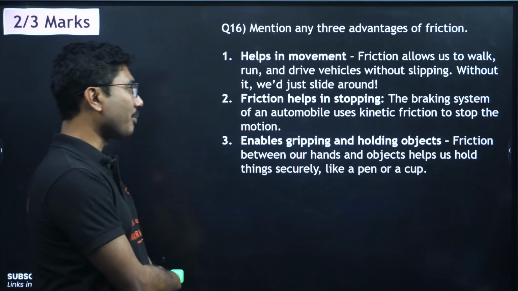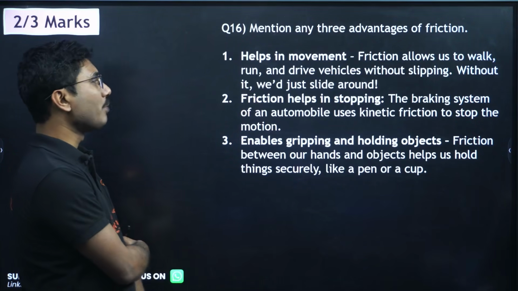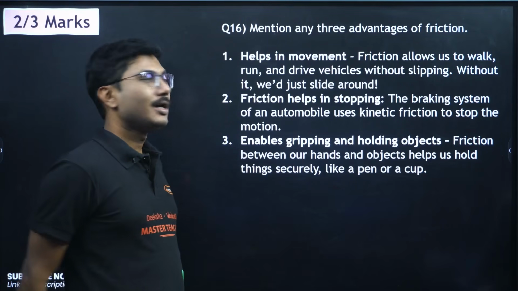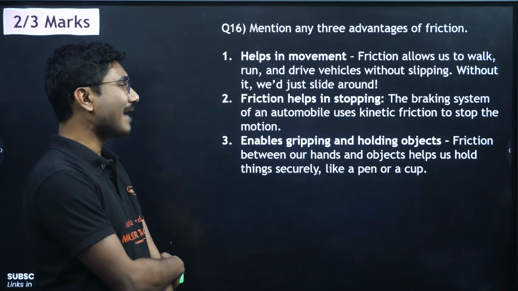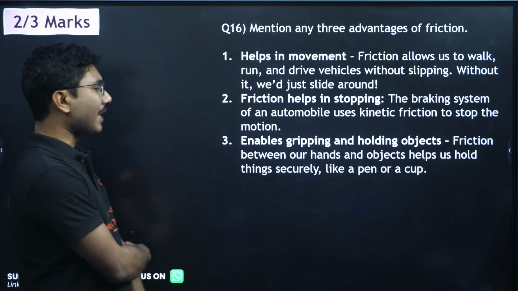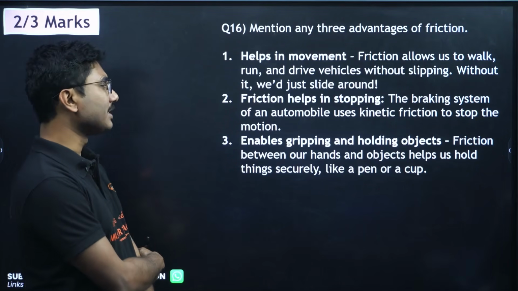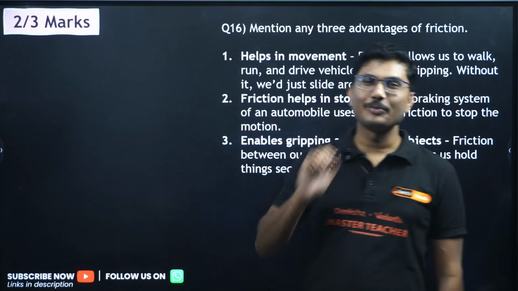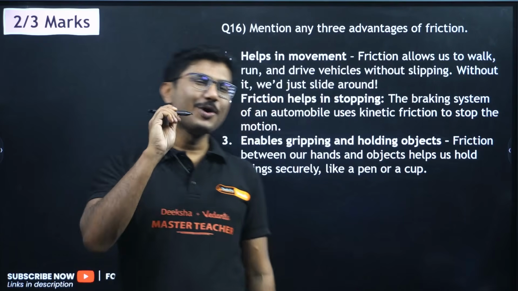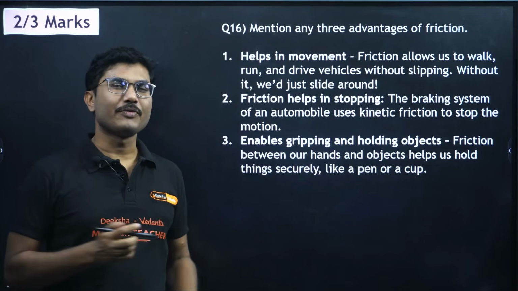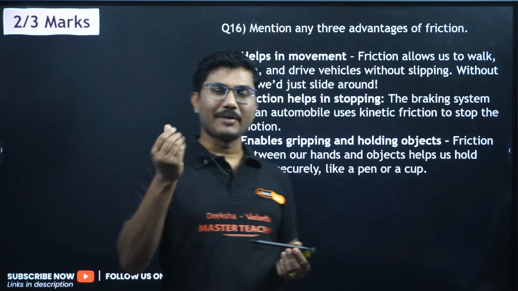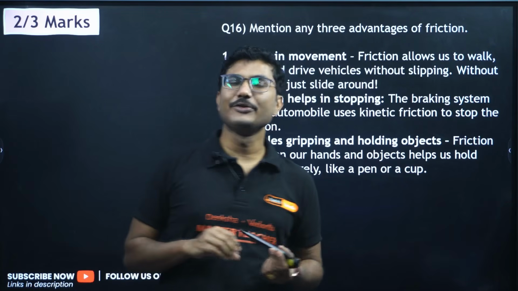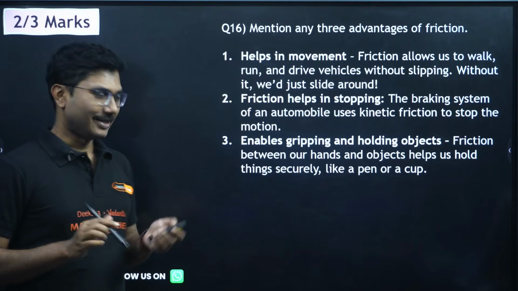Friction helps in stopping. The braking system of an automobile uses kinetic friction to stop motion, the brake that you apply. Next, it enables gripping and holding objects. Friction between our hands and the object helps us to hold things securely like a pen or a cup. So if there was no friction, there would be no exam because you would not be able to hold your pen. Okay, some of us while writing the exam, our hand sweats and our pen slips in the exam hall because the friction reduces with the sweating, right?